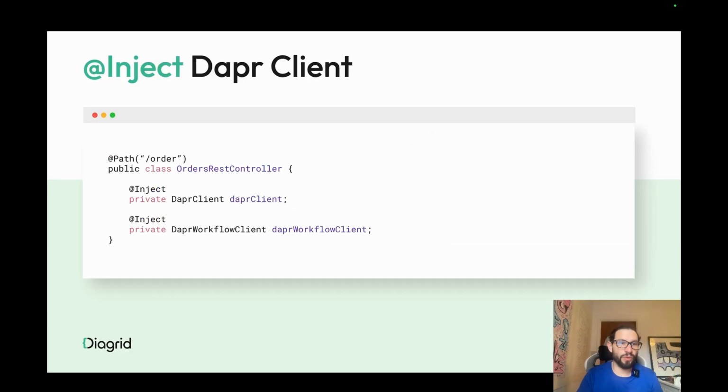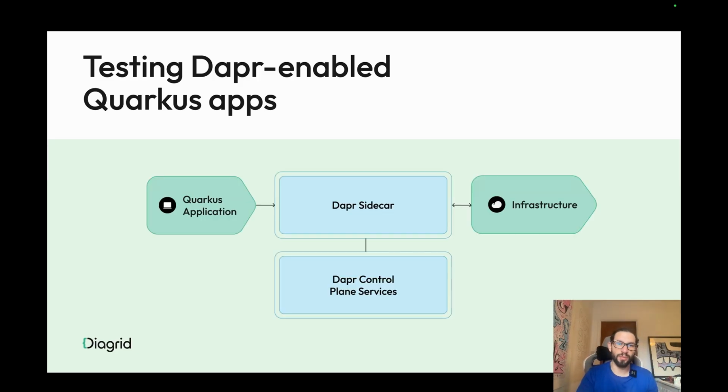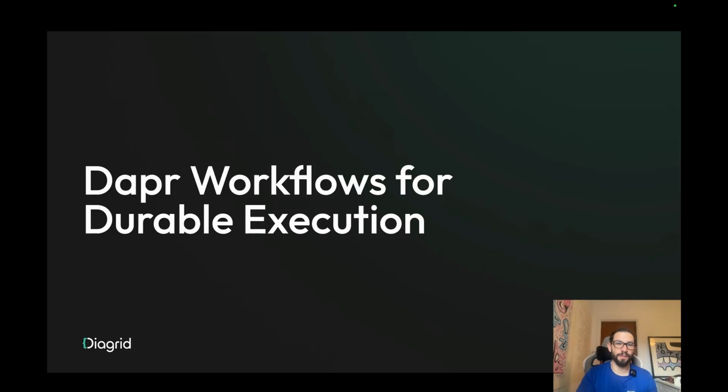And as I mentioned before, similarly to what we do in Spring with Autowire, you can inject these clients. Again, it will use the environment, the properties from the application to figure out where the Dapr sidecar is running so it can connect. In Quarkus, you use Quarkus Dev, a specific CLI for Quarkus to start the dev services, which will bootstrap all the Dapr containers. Similarly to Spring Boot, whenever you start your application with Quarkus Dev, the sidecar and the Dapr control plane services will be bootstrapped.